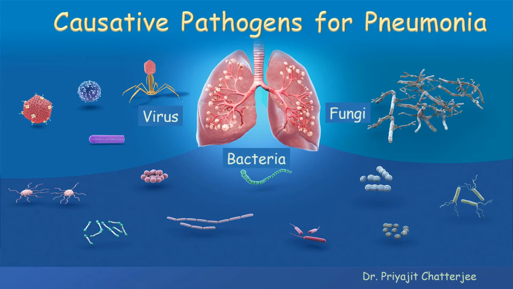On the basis of causative organisms or pathogens, we can find three basic types of pneumonia: viral pneumonia, bacterial pneumonia, and the least common, fungal pneumonia. As the name suggests, viral pneumonia is caused by different types of viruses. There are a lot of viruses that can lead to viral pneumonia. Respiratory syncytial virus is the most common cause of pneumonia in children, but the influenza virus, rhinovirus, which is responsible for the common cold also, and SARS-CoV-2, the virus that causes COVID-19, are the main causes of pneumonia in adults.